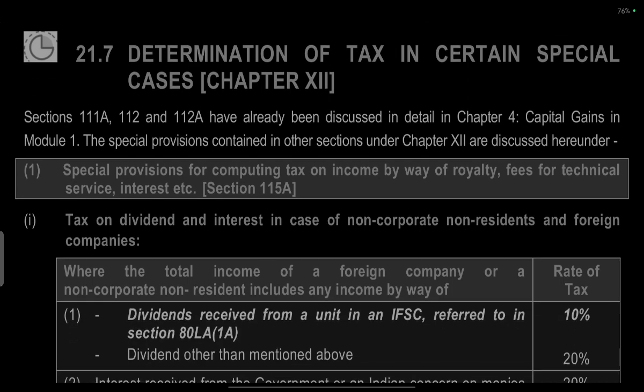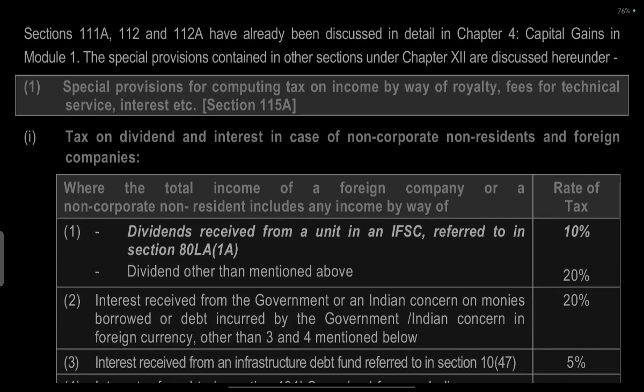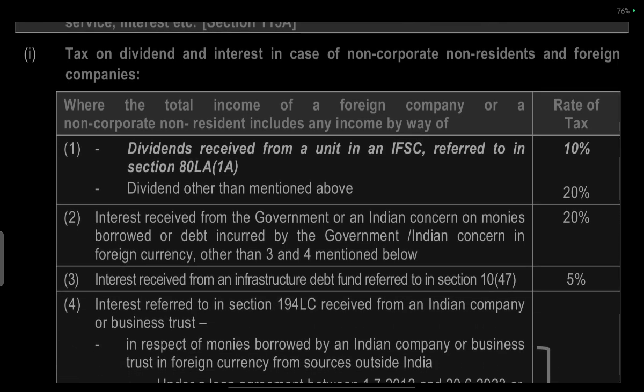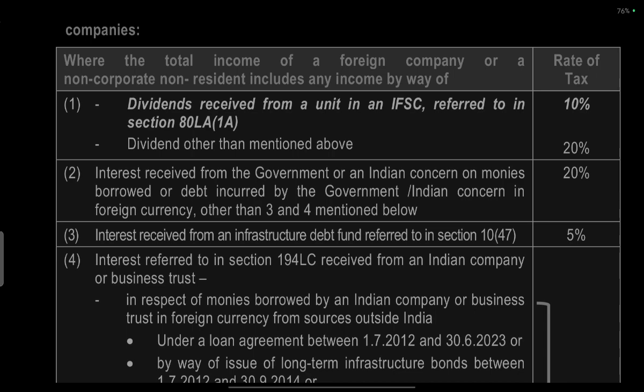Special provision for computation of tax on income by way of royalty, fees for technical services, interest, etc. Section 115A: tax on dividend and interest in the case of non-corporate non-residents and foreign companies, where the total income of the foreign company or non-corporate non-resident includes any income by way of dividend. Dividend received by a unit of an IFSC, refer Section 80LA, Chapter 6A: 10%. Dividend other than the above mentioned: 20%. Rate of tax.